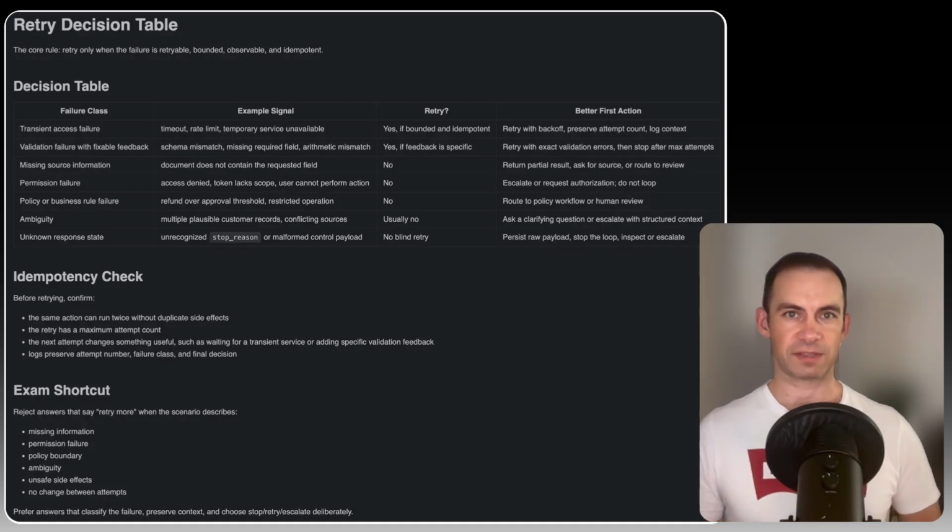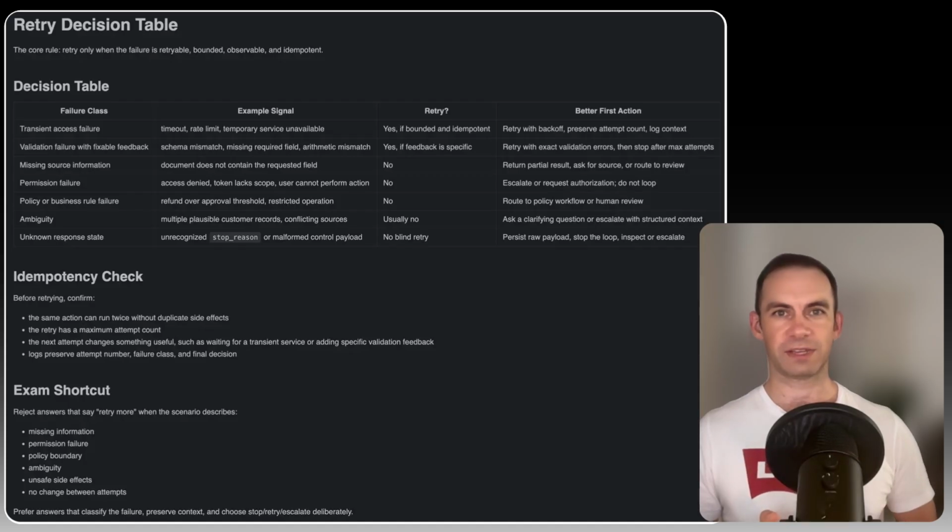If the schema says a required field is missing, the next attempt must add the missing field or ask for it. If the format is invalid, the next attempt must include the exact correction. Now look at the missing source information. This is not a blind retry problem. The system needs the missing source: clarification, retrieval, or review.